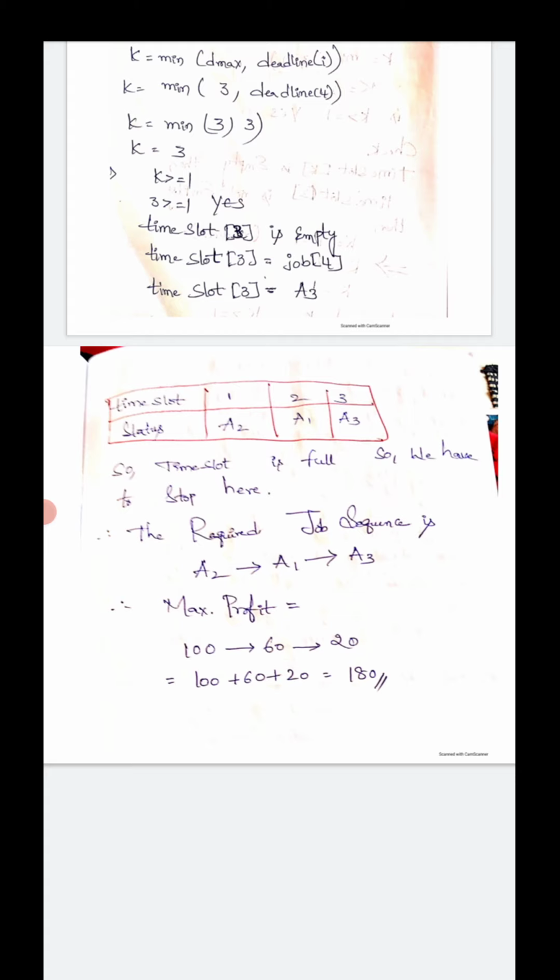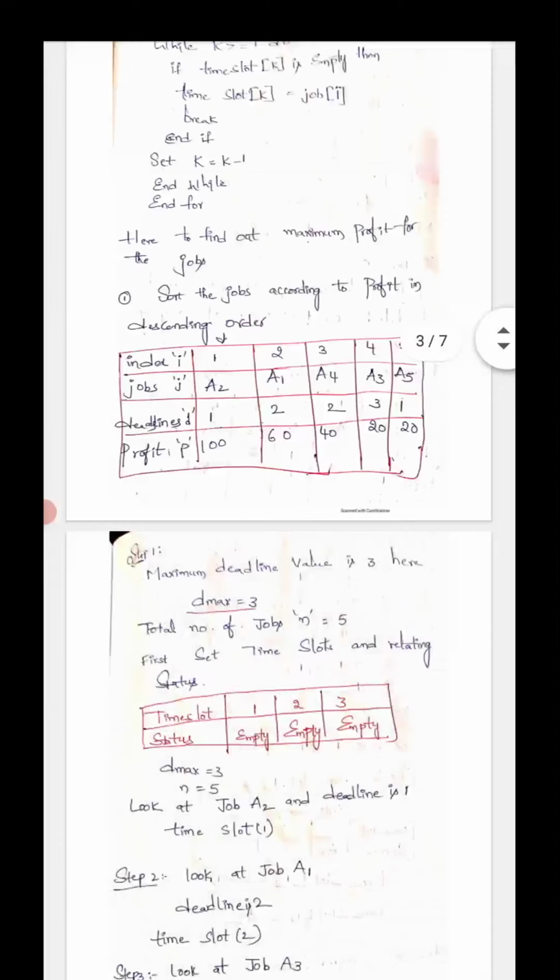Therefore the required job sequence is A2, then A1, then A3. Now we need to find the maximum profit to be earned here. Look at the table above: A2 profit is 100, plus A1 profit 60, plus A3 profit 20.